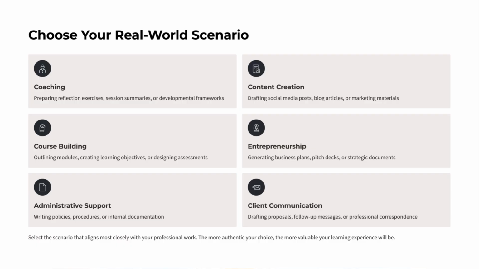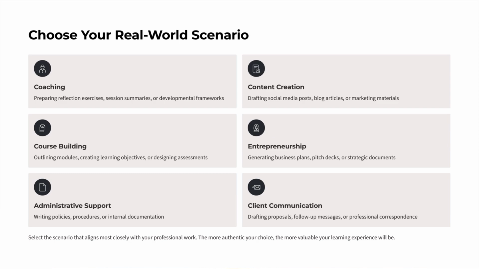For this integration lab, you will select a real scenario from your own professional world. Your choice determines how valuable this exercise will be, so choose something meaningful and authentic. Possible scenarios include coaching, creating reflection exercises, session summaries, or developmental frameworks. Content creation, drafting posts, articles, or marketing materials.